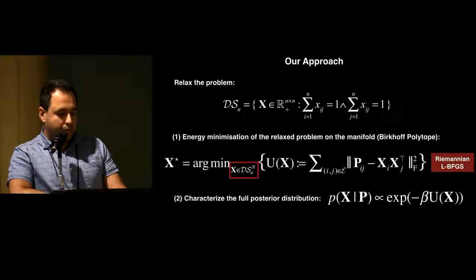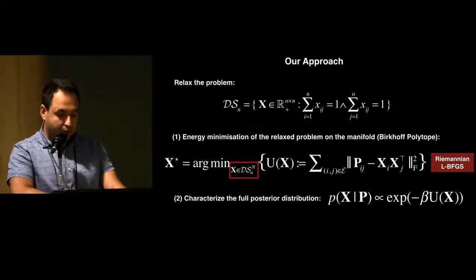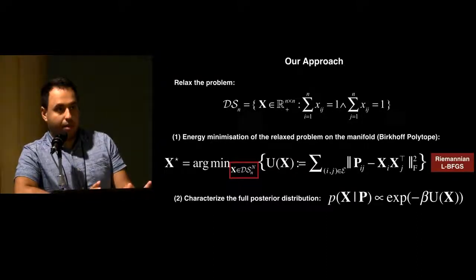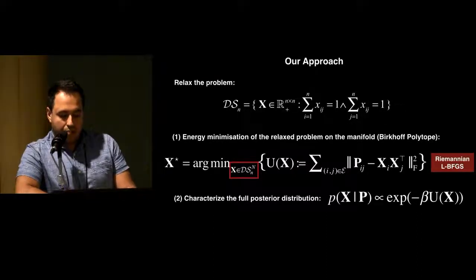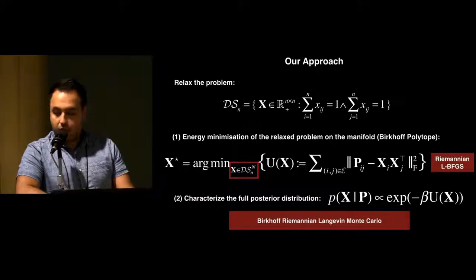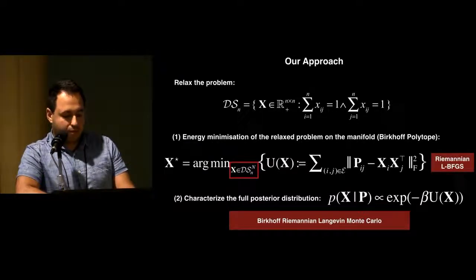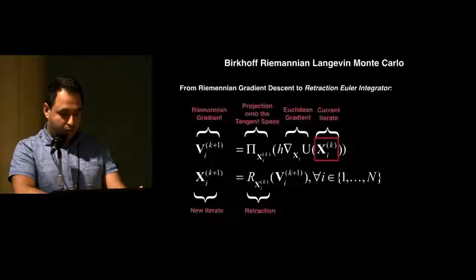So next, we characterize the full posterior distribution by drawing samples on it and use these samples in uncertainty or confidence estimation. To draw samples on the Birkhoff polytope using MCMC methods, for instance, we propose a new algorithm, and that is called Birkhoff-Riemannian Langevin Monte Carlo. So here is how this would work.